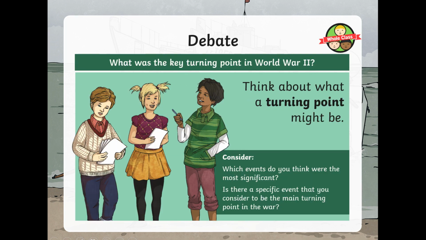Out of all of the events, which one do you think was the most important? Which one do you think was the turning point in the war? Which one had the most impact on other people? And which one do you think is the most significant? Which one do we still remember today? Or is there more than one? Do you have any reasons for your answers? I'm sure your teachers can't wait to hear your ideas.